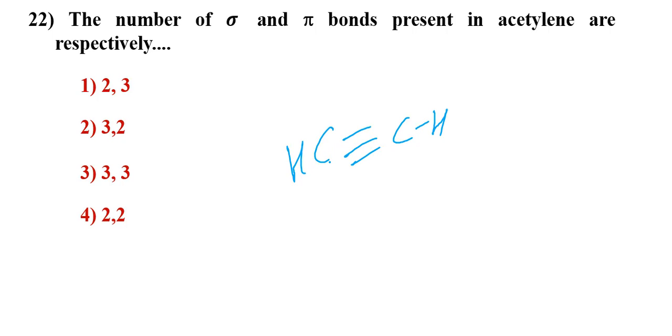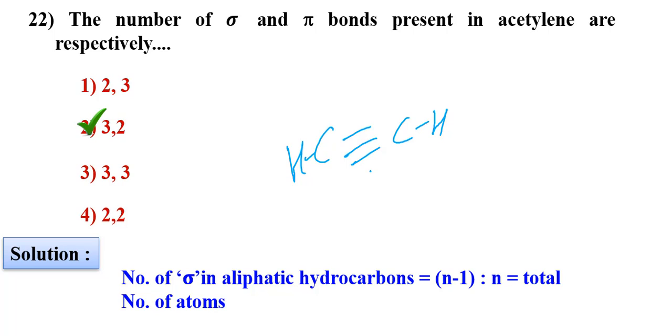The number of sigma and pi bonds present in acetylene are respectively. It's a very simple question. If you know the structure of acetylene, you can write it. Tell me how many sigma and how many pi bonds? 3 sigma, 2 pi bonds. 1, 2, 3. These 2 are pi bonds. This is also pi bond. This is also pi bond. The middle one is sigma. This is also sigma. This is also sigma.